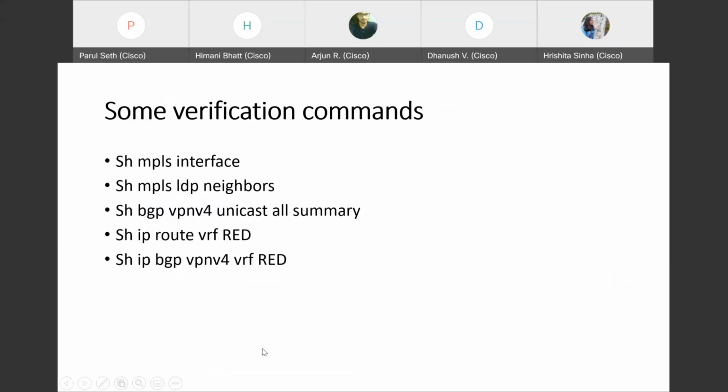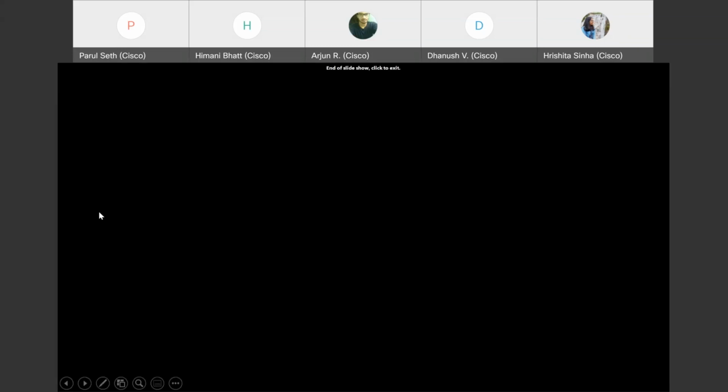And along with that, we could also keep checking with the various verification commands, like the MPLS interface command, or to know whether the LDP neighborship has been formed or not. We need to know the VPNs, like the tunneling summary, then we could use that command. We have to know which IP routes the VRF will choose. Then we can use these two commands for that. Yeah, that's it for the multi MPLS.